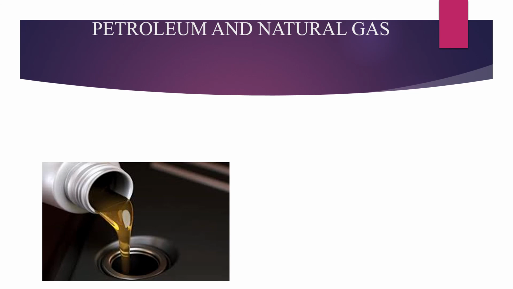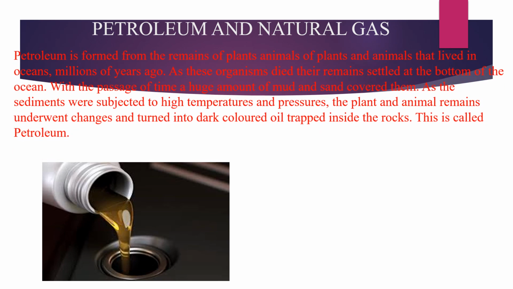Next we are going to learn about petroleum and natural gas. How are petroleum and natural gas formed? Petroleum was formed from the remains of plants and animals that lived in seawater millions of years ago. As these microorganisms died, their remains settled at the bottom of the seawater.